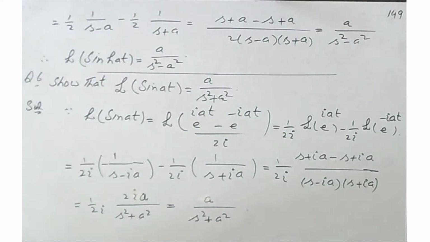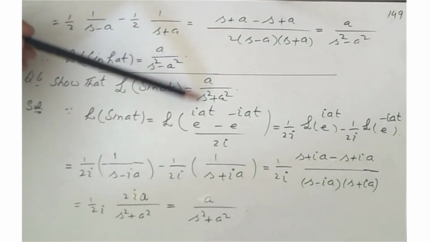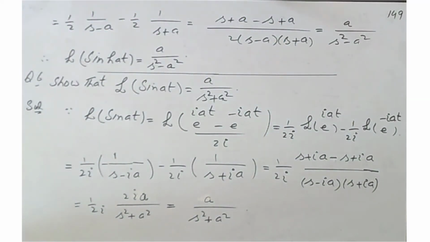Now again, question number 6: show that Laplace of sin at equal to a over s square plus a square. Now Laplace of sin at equals Laplace of, this is the formula for sin at, e to the iota at minus e to the minus iota at over 2 iota.